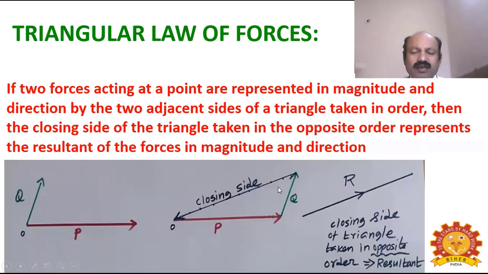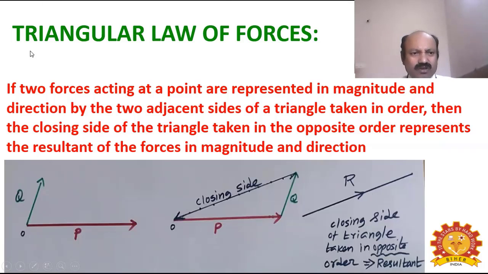If you measure the magnitude of that line, that will give you the resultant force. The length of the third line, that is the closing side of the triangle, will give you the magnitude of the resultant force. But the direction of the resultant force will be acting in the opposite direction of the closing side. That is what I am showing in the third diagram. Parallel to the closing side of the triangle, I have drawn one more line, and there I am showing the direction of the resultant force.